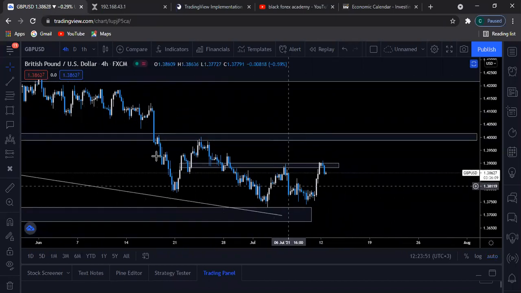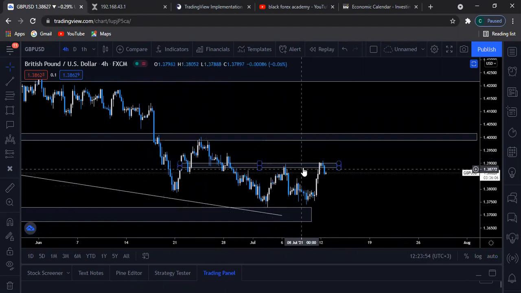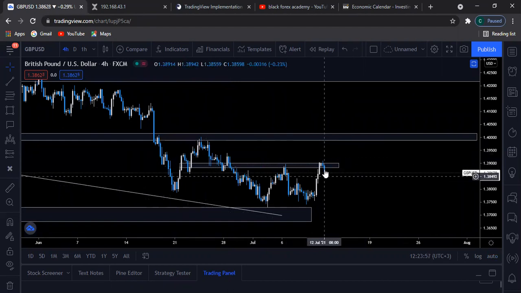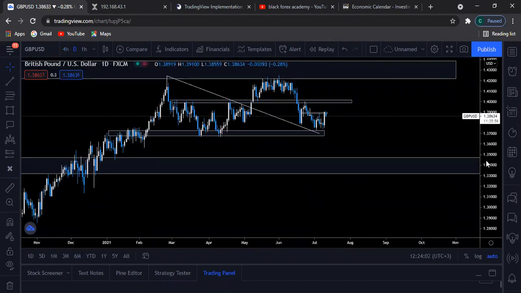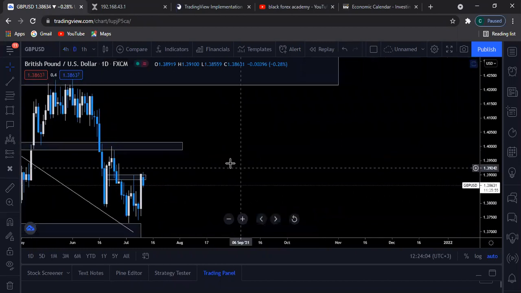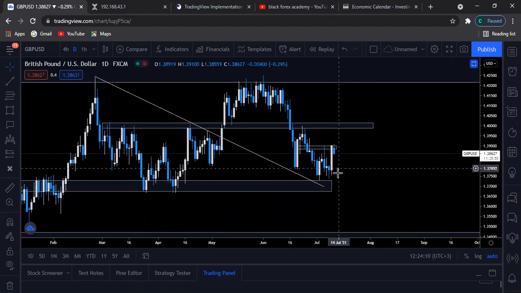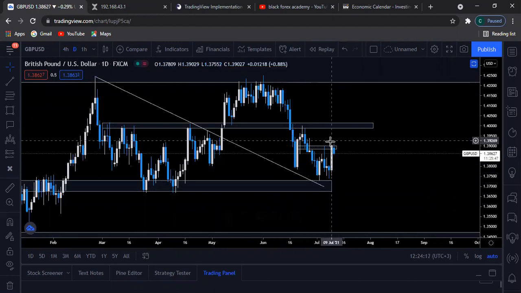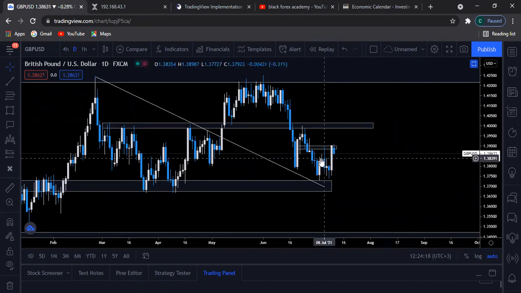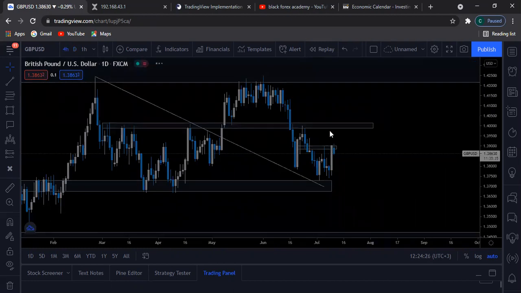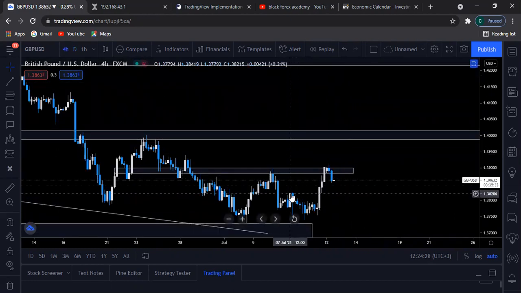Starting off with the majors, we have the GBP USD. Right now, prices are on a resistance level with the previous 4-hour closing a strong bearish engulfing. Although looking at the daily structure, you can obviously see that the prices are in this strong downtrend, creating lower lows and lower highs. But then on Friday, prices came up with this very strong bullish engulfing candlestick, engulfing this previous high, right? So then that means the market structure has been broken, and I'll be looking for prices to retest around this high, which then in the 4-hour is this high right here.